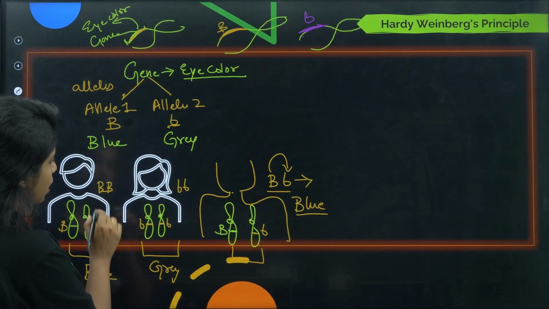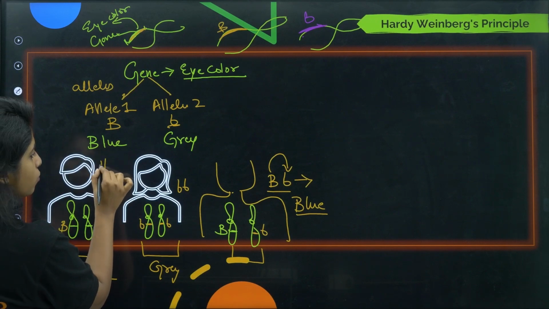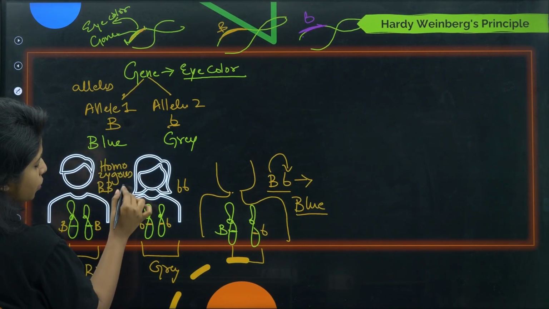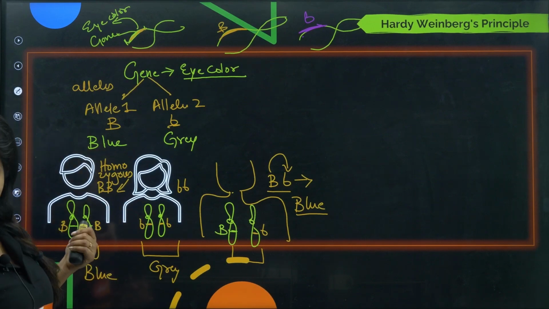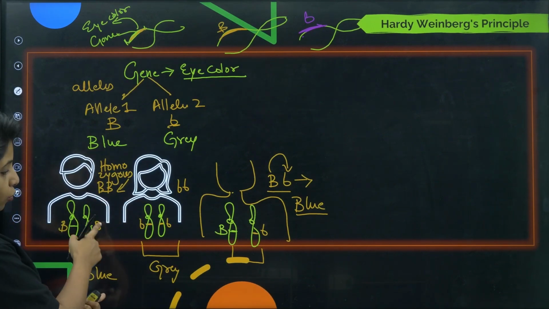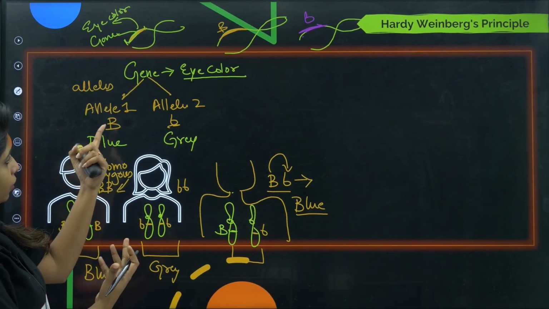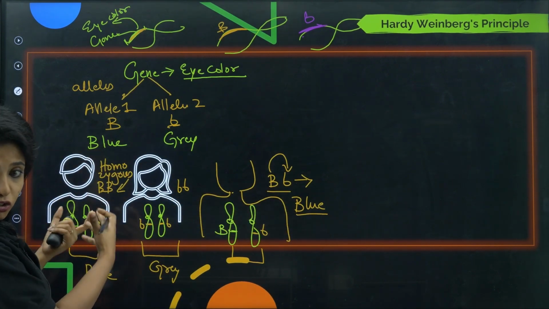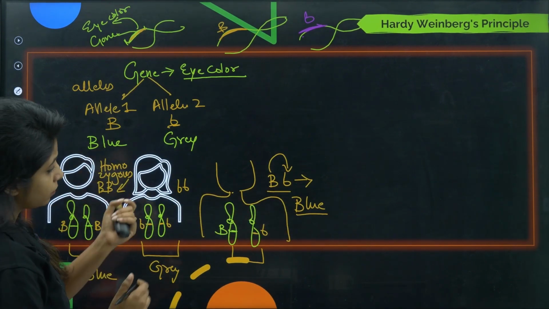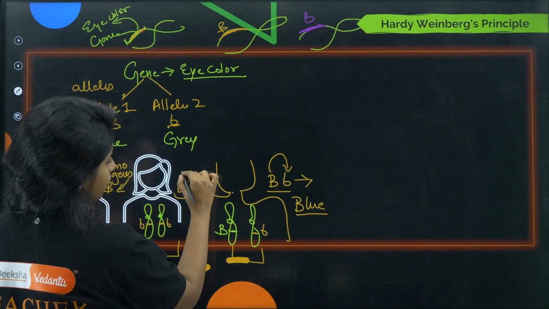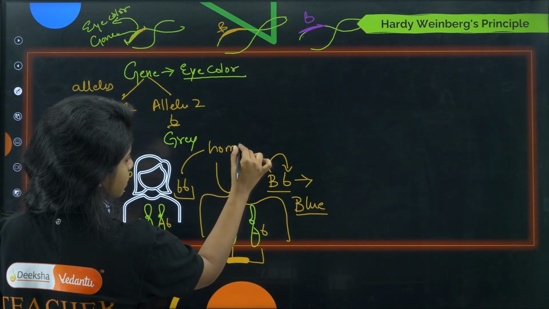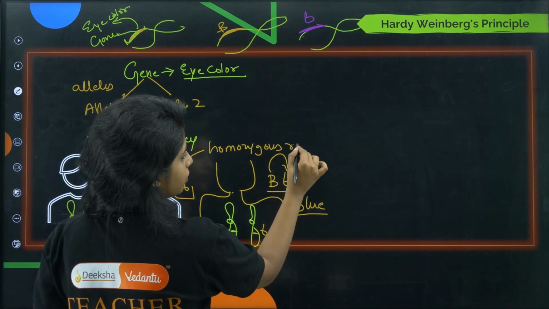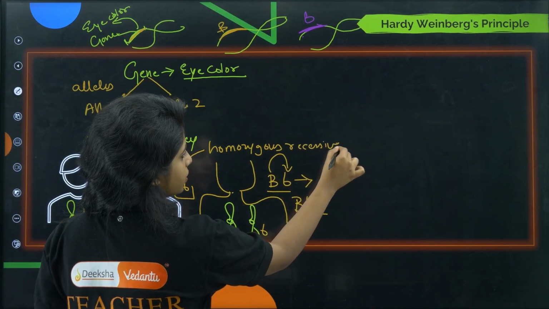Now one more thing: when the alleles are same, you call it homozygous. So this is homozygous dominant, because you have two B's. This is a dominant trait. I told you it's a dominant trait, that is why it is being shown. Both of them are same and this is dominant, so this is homozygous dominant. Over here, if you see, they are homozygous. Again they are similar, two alleles are same. But this is a recessive character. So this is homozygous recessive.